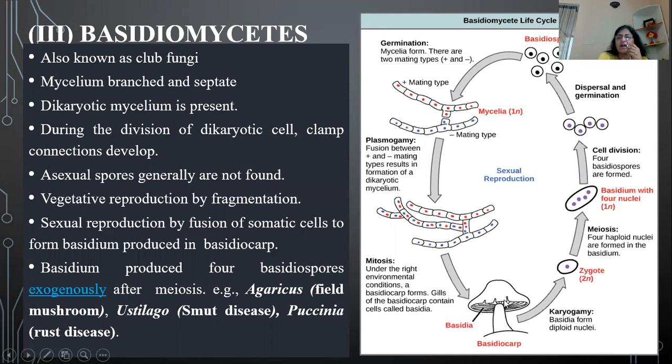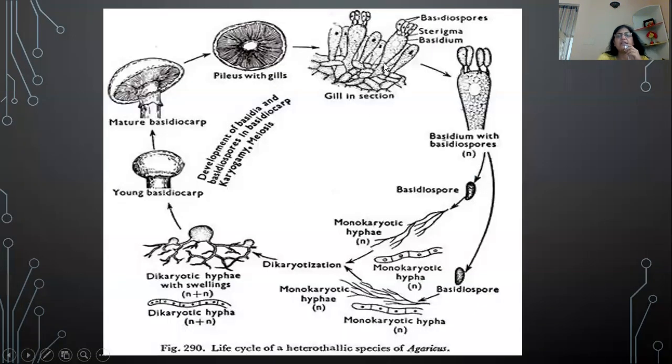And inside the basidiocarp, karyogamy occurs. The 2 nuclei of one cell get fused to form a zygote. The zygote undergoes meiosis to produce 4 haploid spores, and these 4 haploid spores, after dispersal and germination, grow into new hyphae. So to explain it, here is the structure and the life cycle of mushroom.